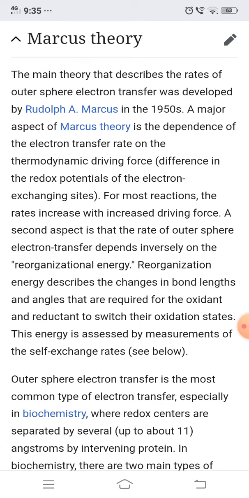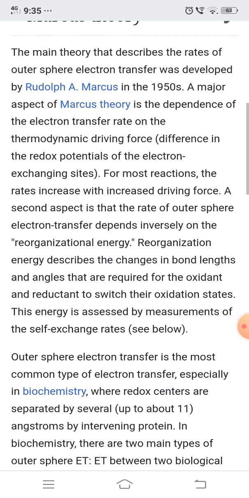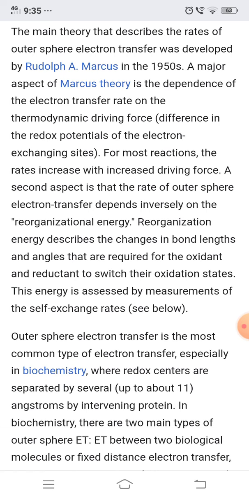A second aspect is that the rate of outer sphere electron transfer depends inversely on the reorganizational energy. Reorganization energy describes the changes in bond length and angles that are required for the oxidant and reductant to switch their oxidation state. This energy is assessed by measurements of the self-exchange rates.